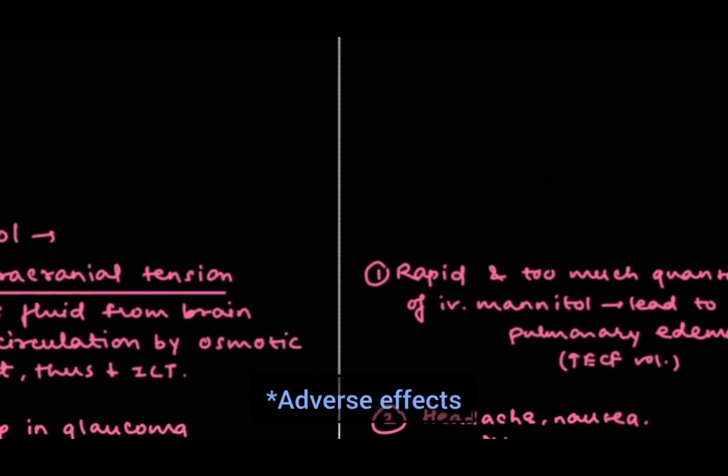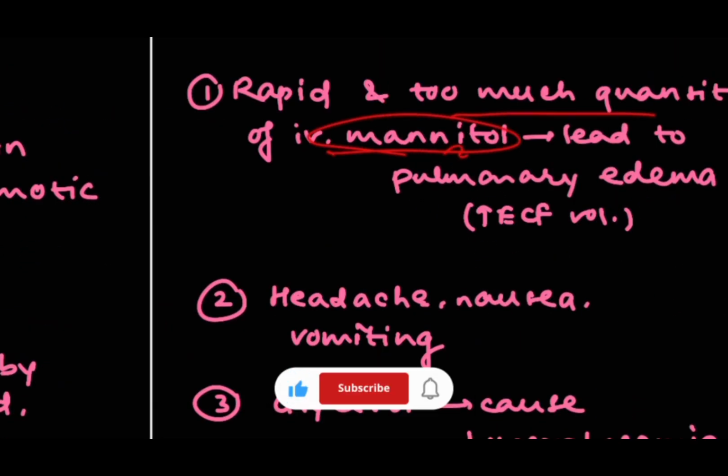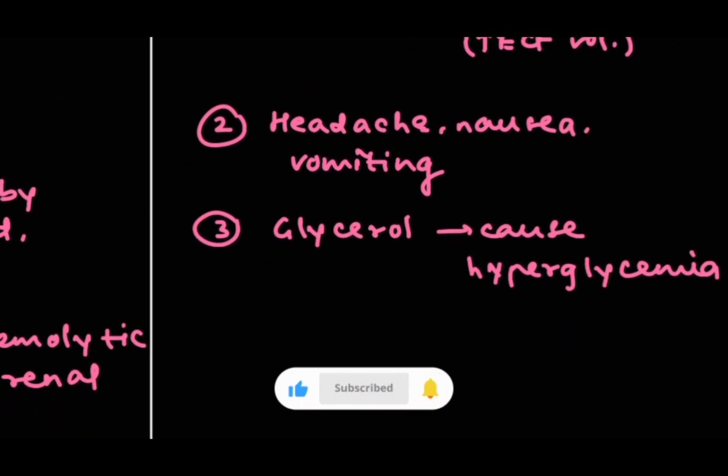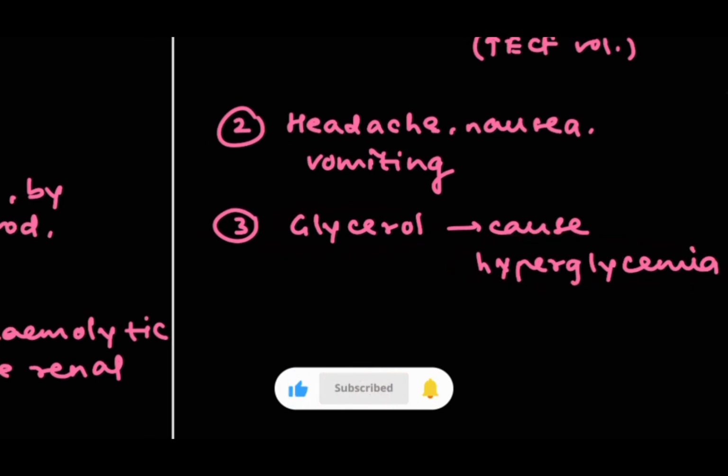Now we are going to see about adverse effects. If there is too much quantity of IV mannitol, then it will lead to pulmonary edema. It means there will be increased ECF volume. Second is headache, nausea, vomiting, as well as hyperglycemia, which will occur due to glycerol. So this was all about osmotic diuretics.